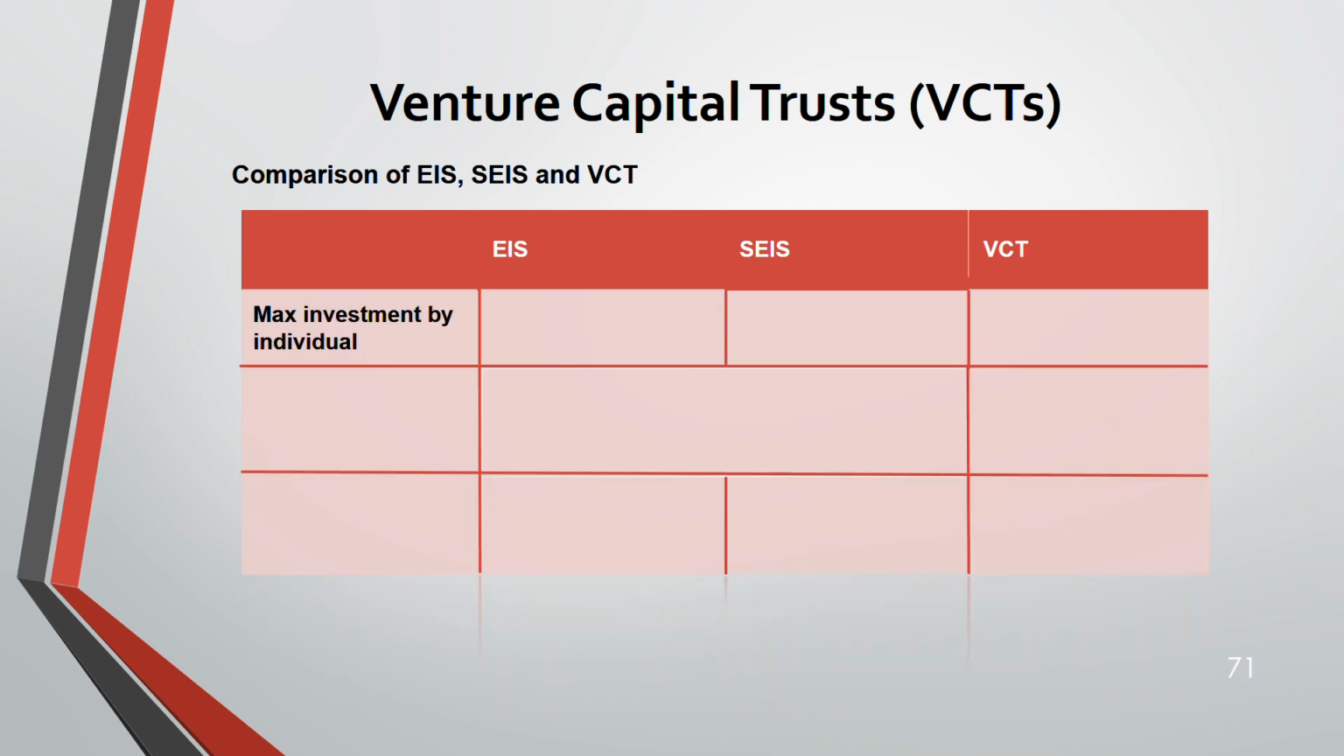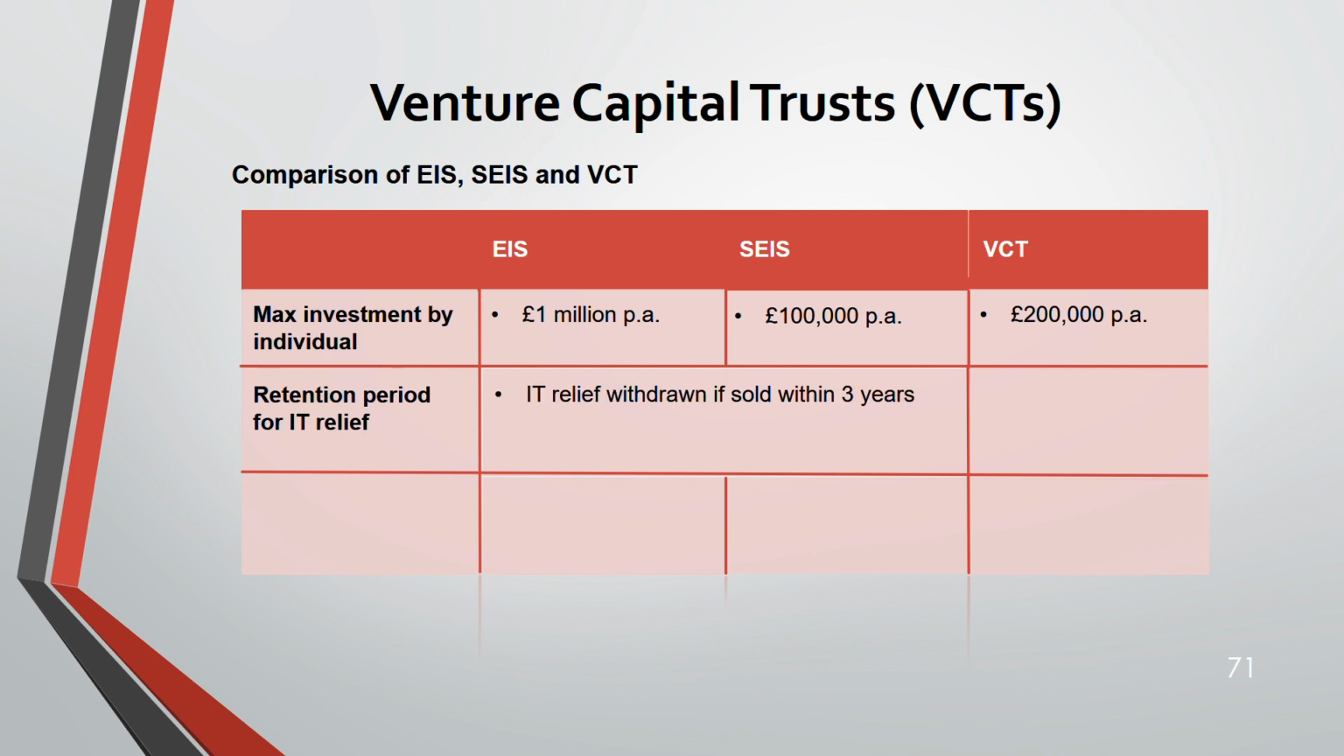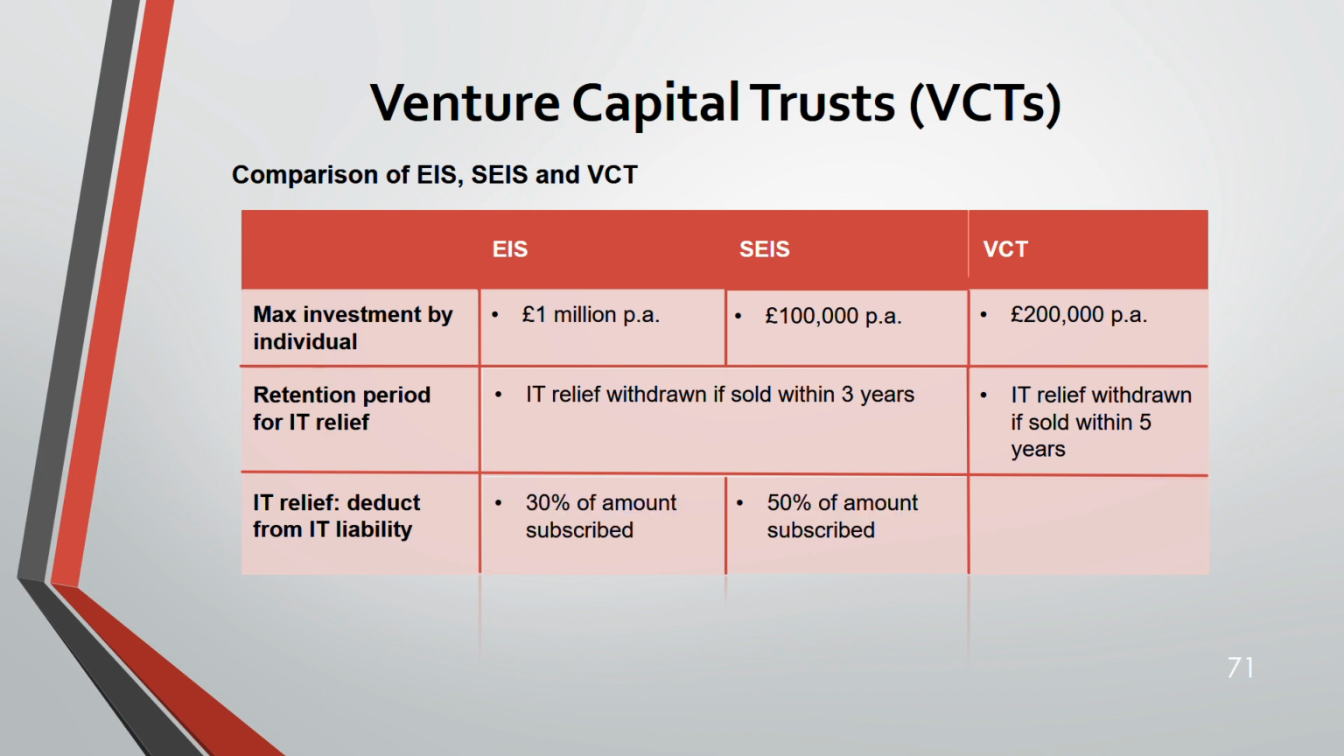Now, maximum investment, 1 million, 100, 200, all these are annual amounts. Retention period for income tax relief, 3 years. That means you have to hold the shares 3 years. If you are selling within 3 years, income tax relief will be withdrawn, and for VCT it is 5 years. And income tax relief you deduct from income tax is 30%, 50%, and 30%. So EIS and VCT are 30, SEIS is more, 50%.